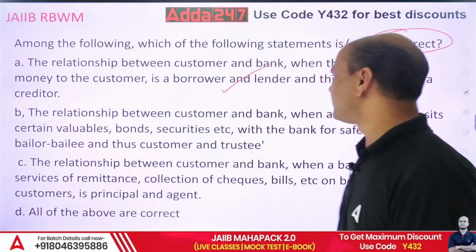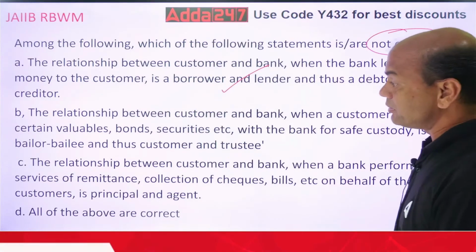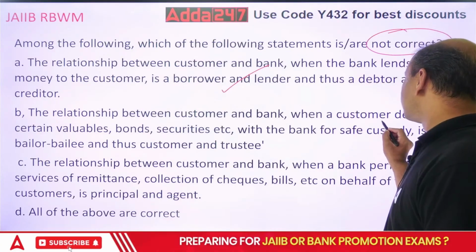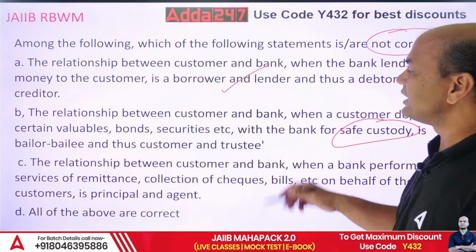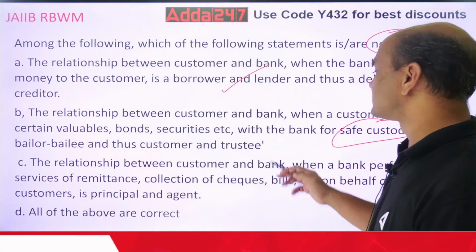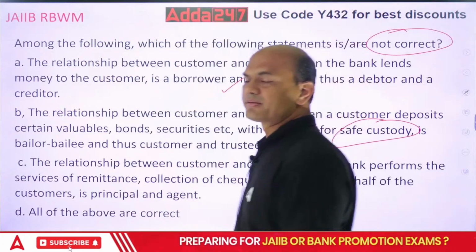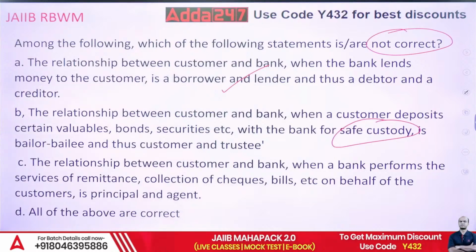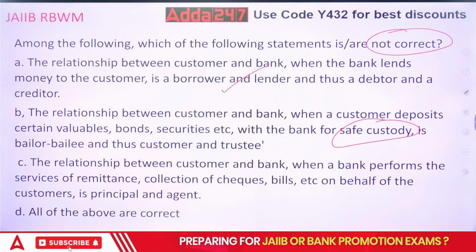So, true. Isn't it? Bank is the creditor, customer is the debtor. The relationship between the customer and the bank, when the customer deposits certain valuables, bonds, securities with the bank for safe custody, is bailor-bailee, and thus customer and trustee. Bailor-bailee, what is bailment? What do you mean by bailment? Everyone, what is bailment? Who can answer me? Bailment.